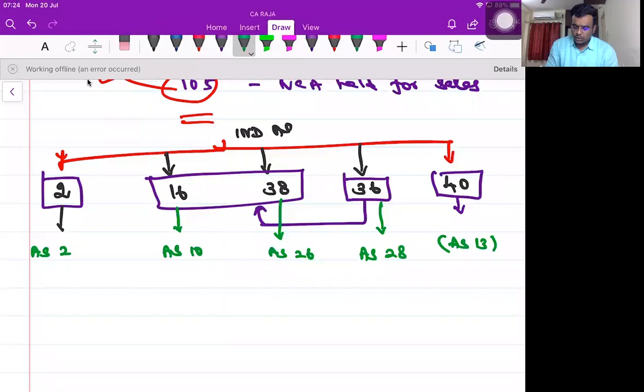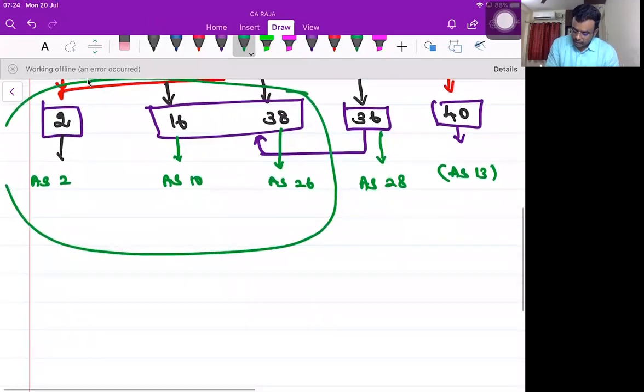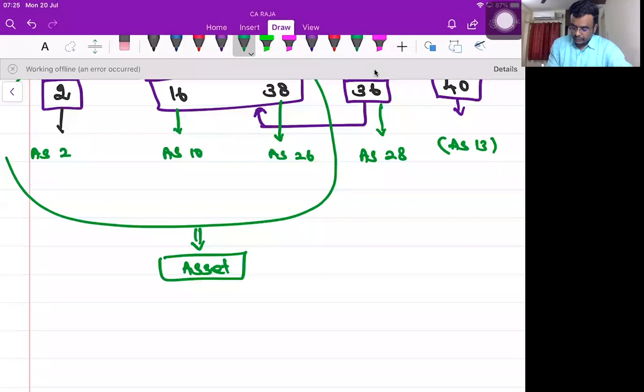Now, first and foremost, if you want to take something into this category, there should be one particular condition that is called asset. Now, asset. What is asset?